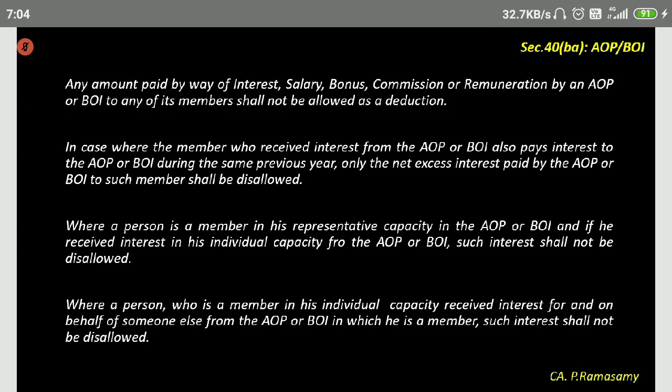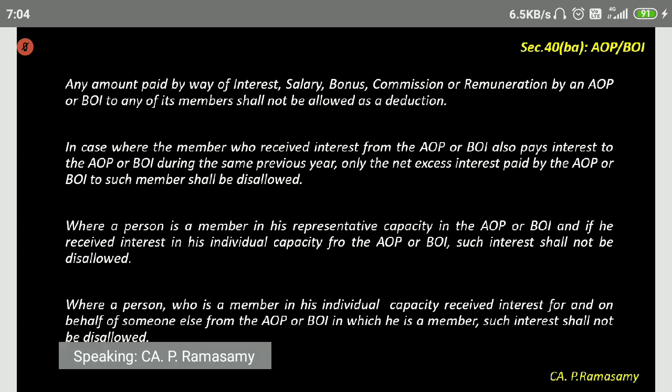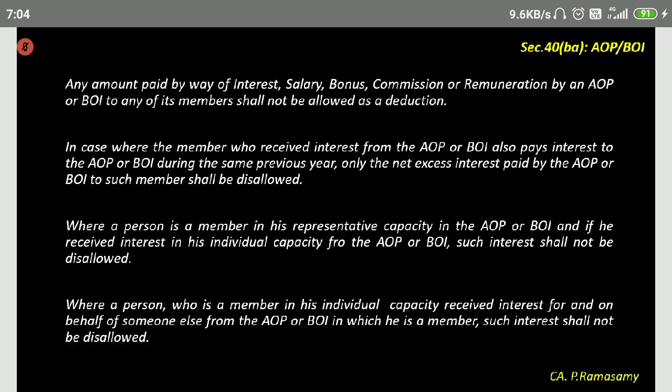Body of individuals means a doubt for a long time. Body of individuals: A individual, B individual, C individual. These three people join together, and before Deepavali, November 14th is Deepavali, November 12th, they put up a cracker shop. Each person puts in 50,000, 1,50,000 they have put in.